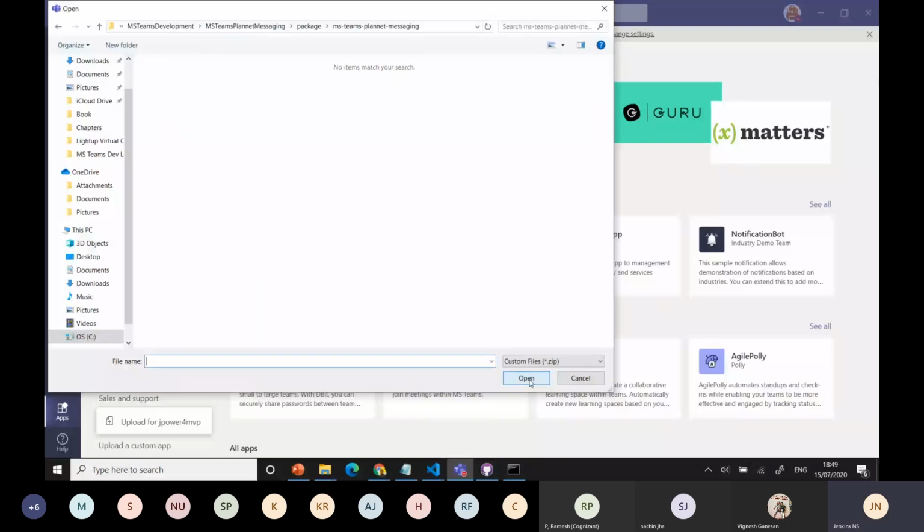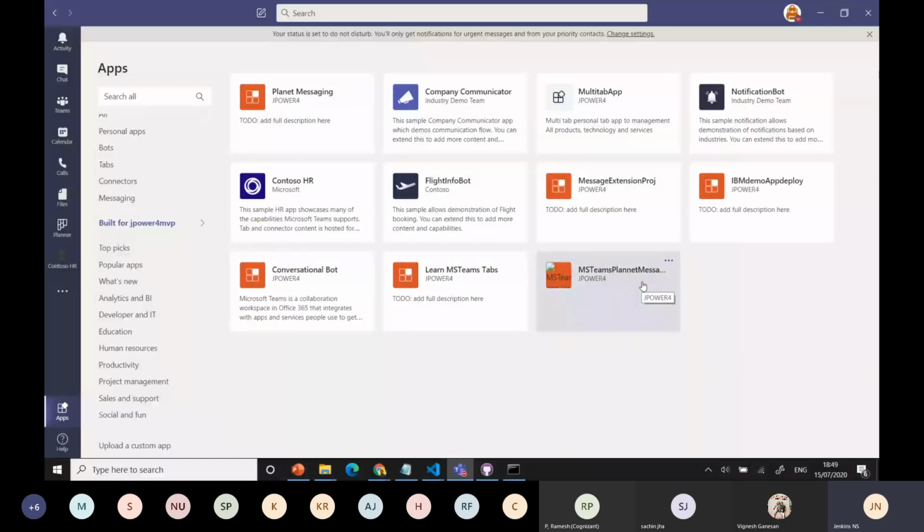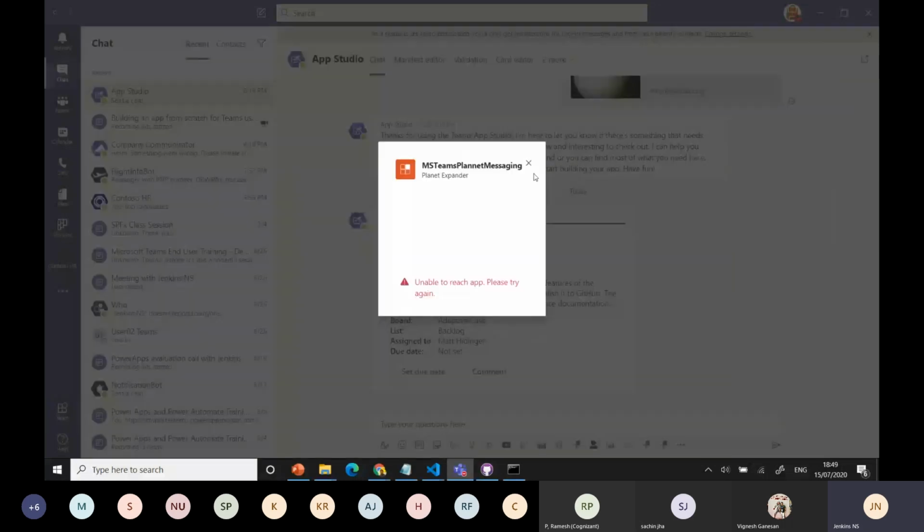What happened? Sorry. Yeah, it's installing the app. You can see it at the top, right? It's installing. Now it's installed. You can see the MS Teams Planet messaging app, right? This is now just installed. Just click, and you can add that directly to your application, wherever you want. You can see the testing part. Just testing now. Enable, what has happened?